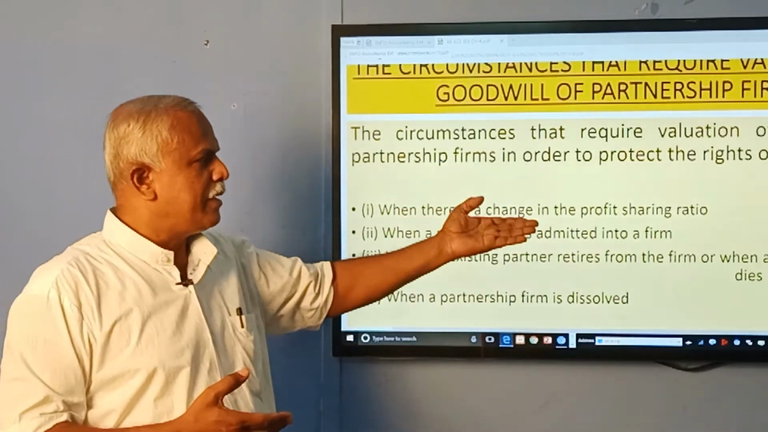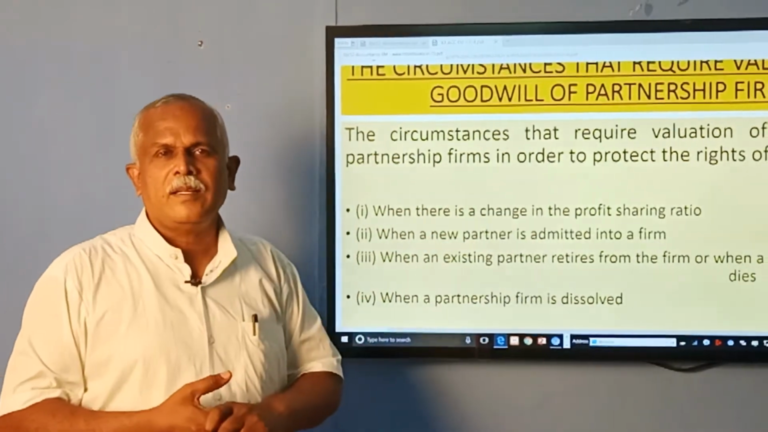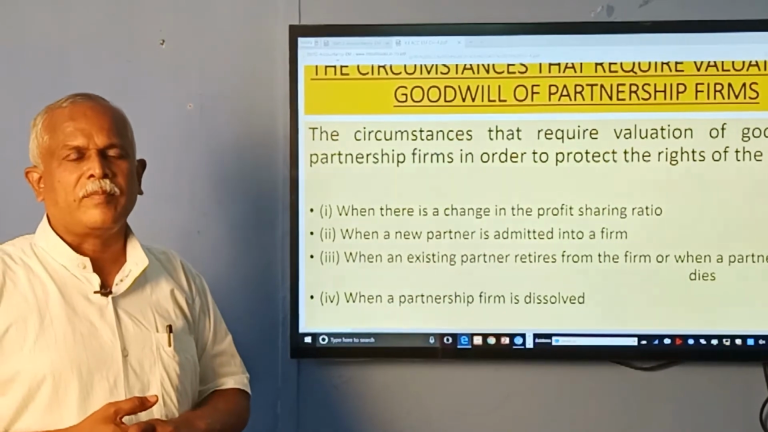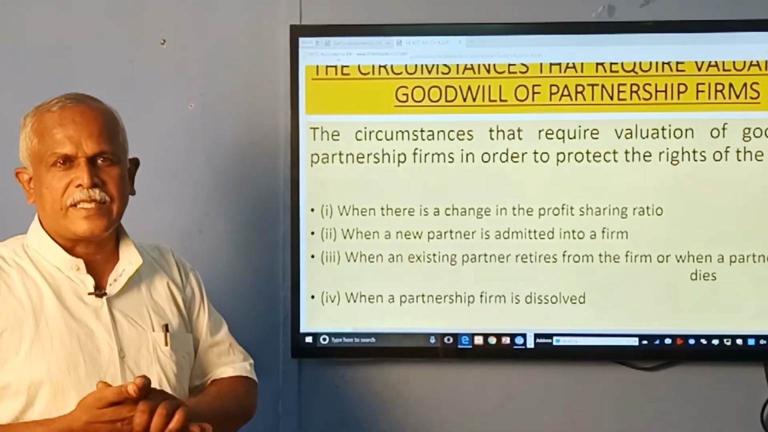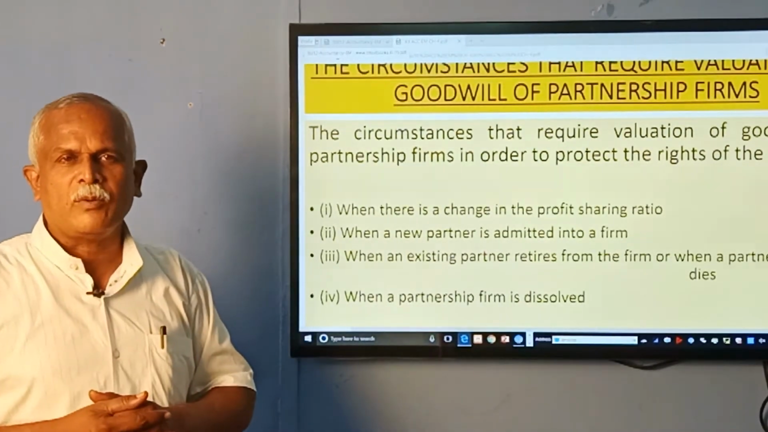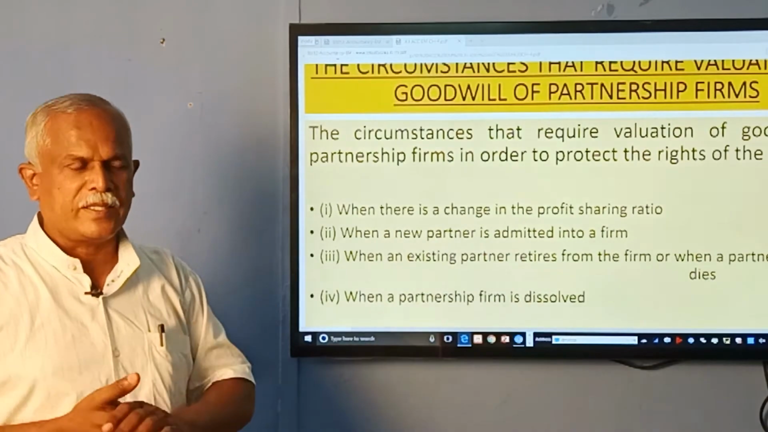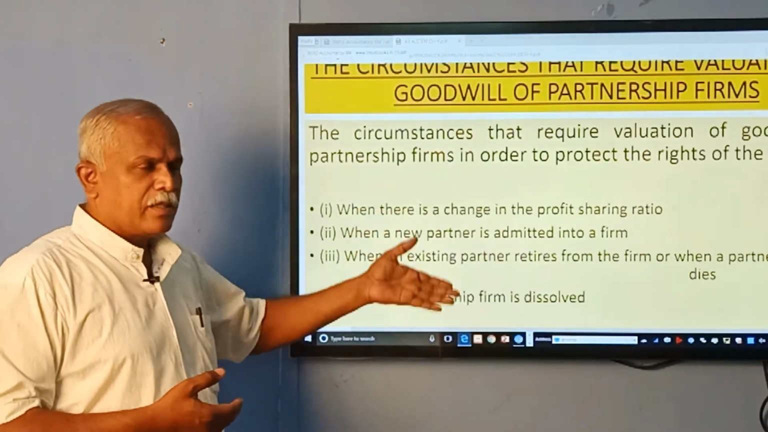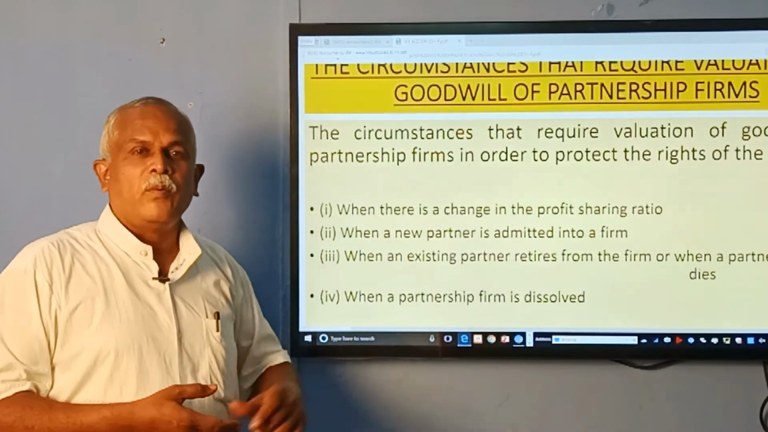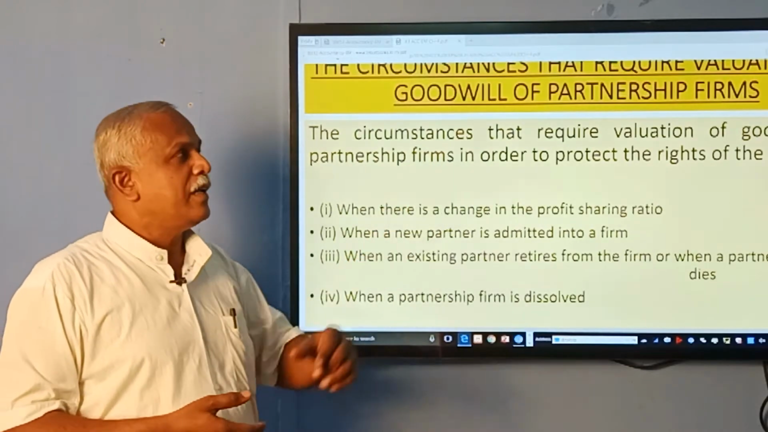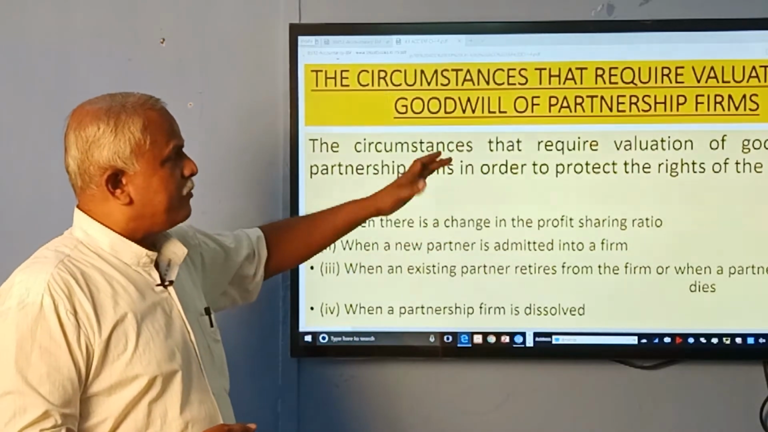So during that time also, the goodwill has to be calculated because it is an asset. The right of the partner over the asset is to be compensated. So these are the 4 conditions when goodwill is calculated and valued.